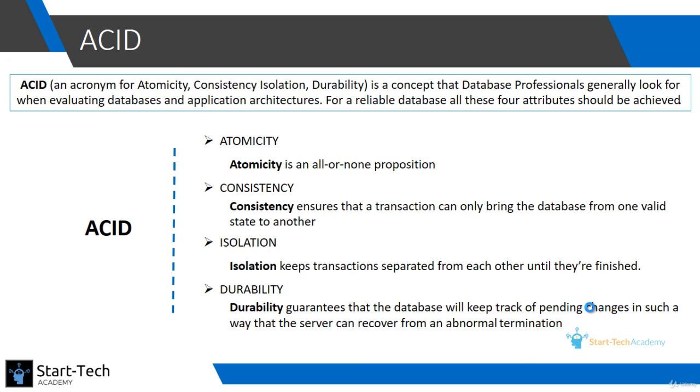And the fourth attribute is durability. Durability guarantees that the database will keep track of pending changes in such a way that the server can recover from a normal termination. What this means is, once you have committed the changes to the database, those changes will be saved in the non-volatile memory of the database. So even if there are abnormal terminations such as power failure or system failures, that will not affect the data in your database. So whichever changes you have committed to the database will have durability.